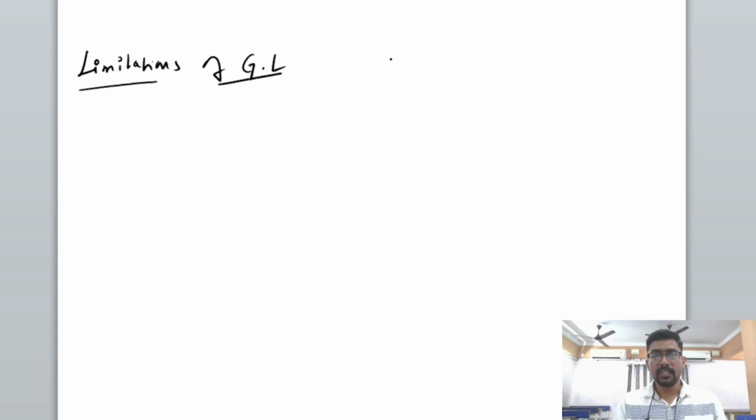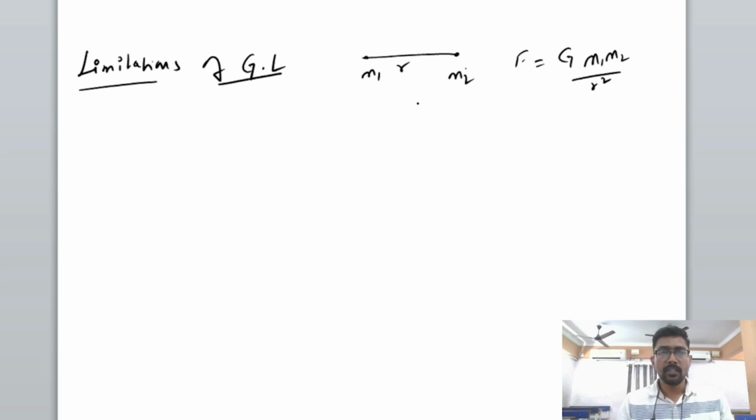That is, we studied that two bodies having masses m1 and m2 separated by a distance r, the gravitational force will become G m1 m2 by r square. But the two masses which we have discussed here are point masses.